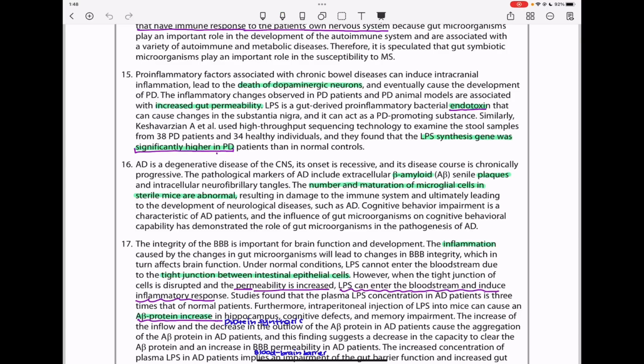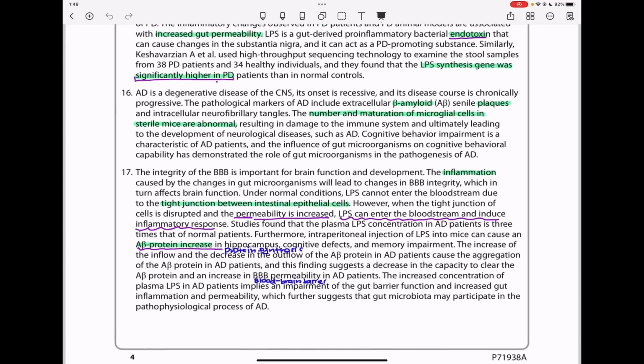Cognitive behavior impairment is a characteristic of AD patients, and the influence of gut microorganisms on cognitive behavior capability has demonstrated the role of gut microorganisms in the pathogenesis of AD. In paragraph 17, the integrity of the blood-brain barrier is important for brain function and development.